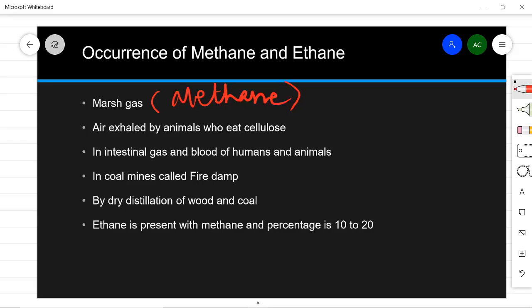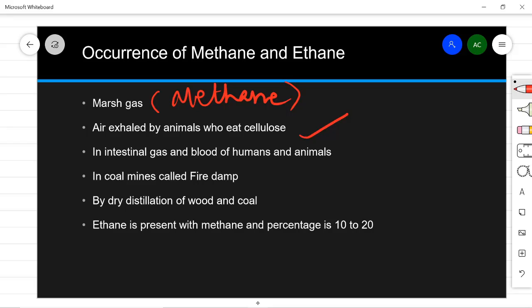So when this grass or plants die, they get fermented by the special type of bacteria and they produce a gas which is known as marsh gas. And why is it known as marsh gas? Because it is made in the marshy area, marshy land, and marshy land means land where water gets logged. So the second occurrence is that it is also present in the air exhaled by animals who eat cellulose.